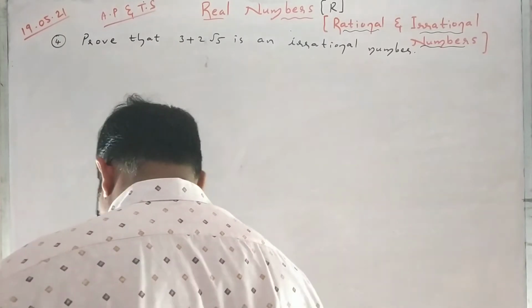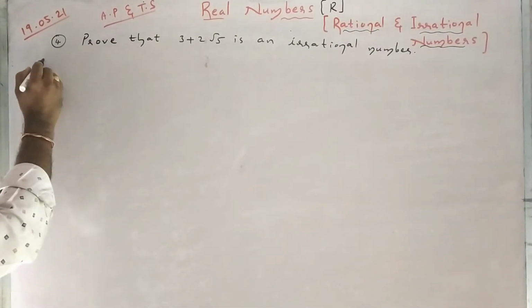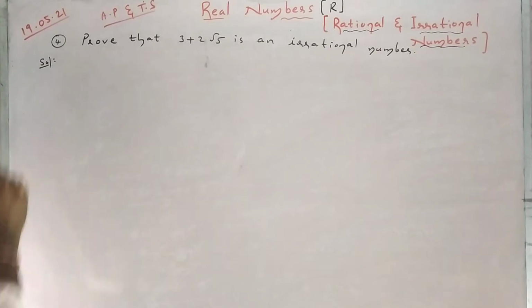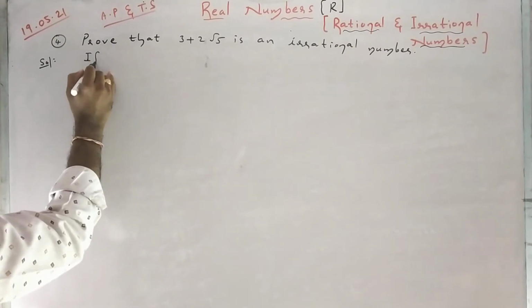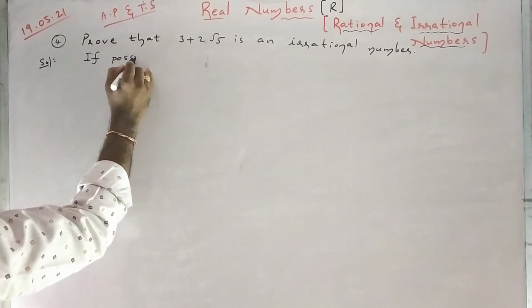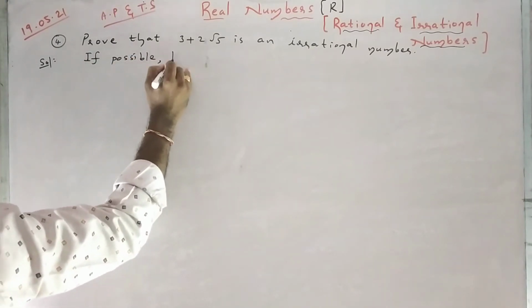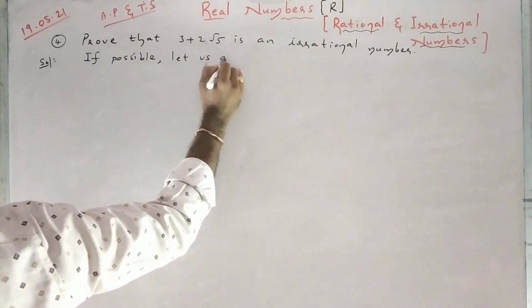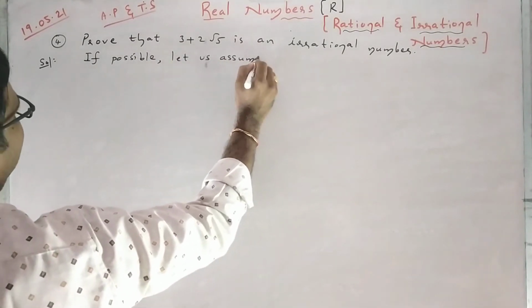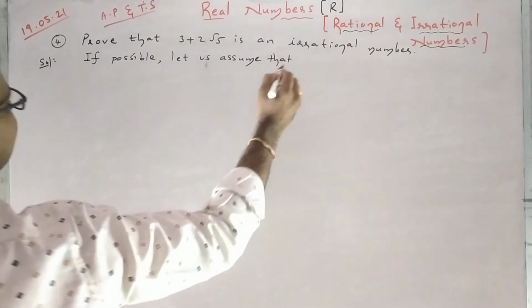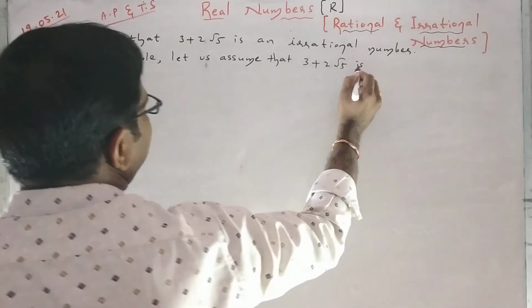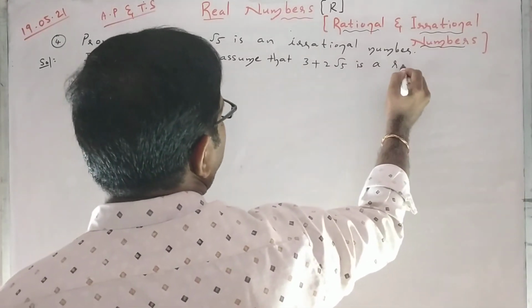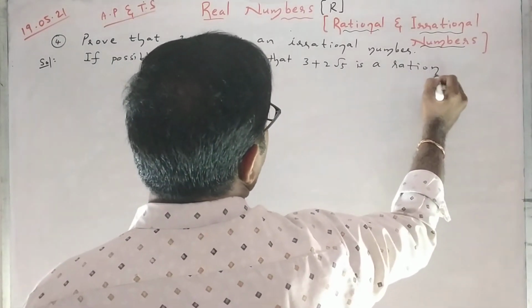What should you prove here? 3 plus 2 root 5 is an irrational number. If possible, let us assume that 3 plus 2 root 5 is a rational number, and we will proceed.